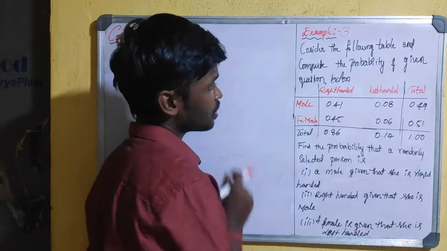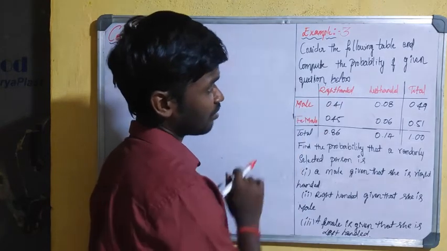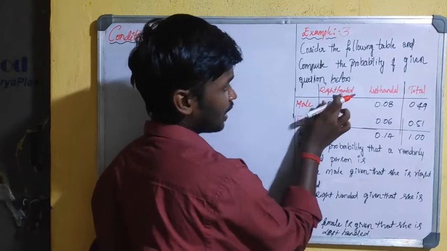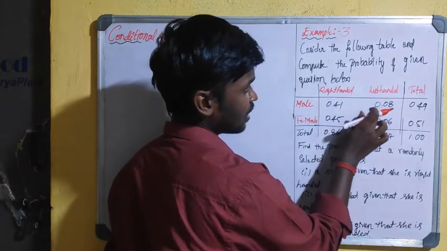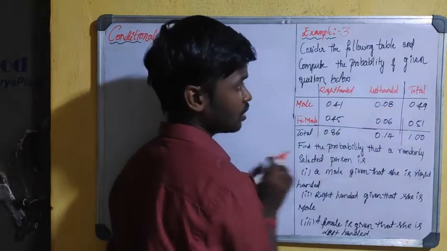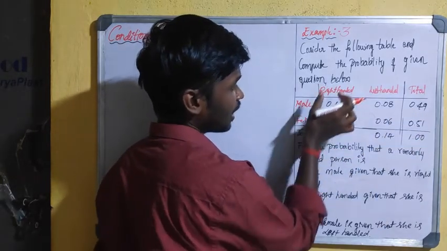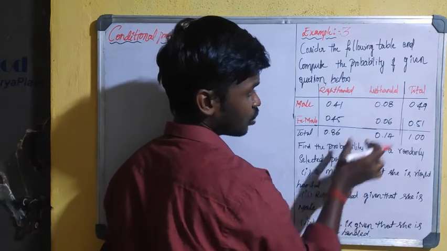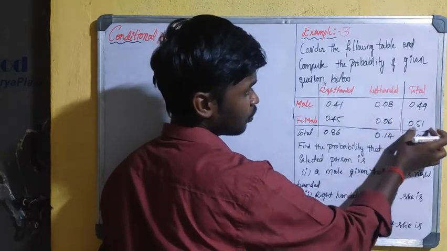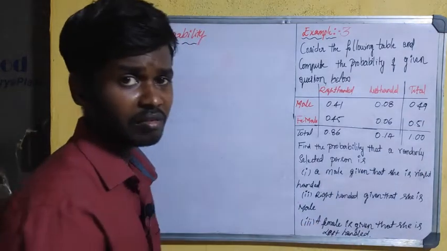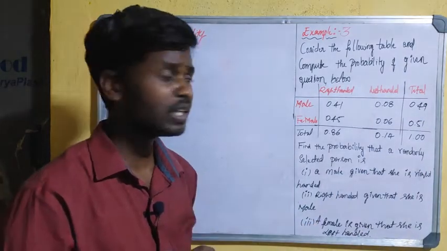Okay, so the information related to male right-handed and left-handed and female right-handed and left-handed is given. See, male right-handed 0.41 and left-handed 0.08, total male 0.49, and female right-handed 0.45 and left-handed 0.06, total female 0.51. So the total will be equal to 1 because the probability always lies between 0 and 1.